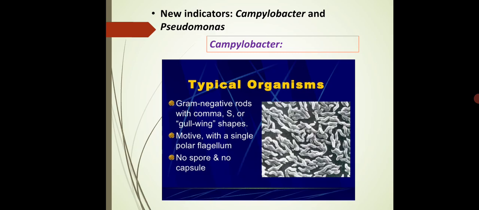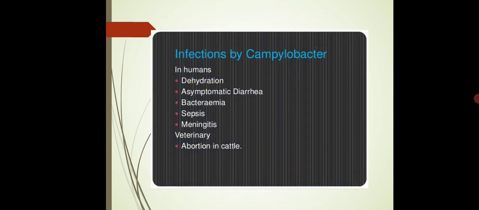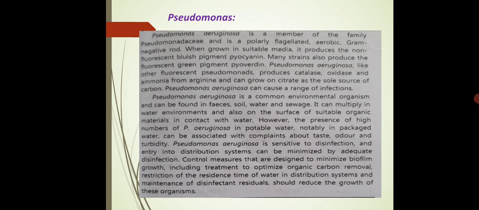So Campylobacter has been considered an indicator organism due to its morphological and biochemical characteristics. So this is all about Campylobacter. As it is pathogenic, it is newly used as an indicator organism.